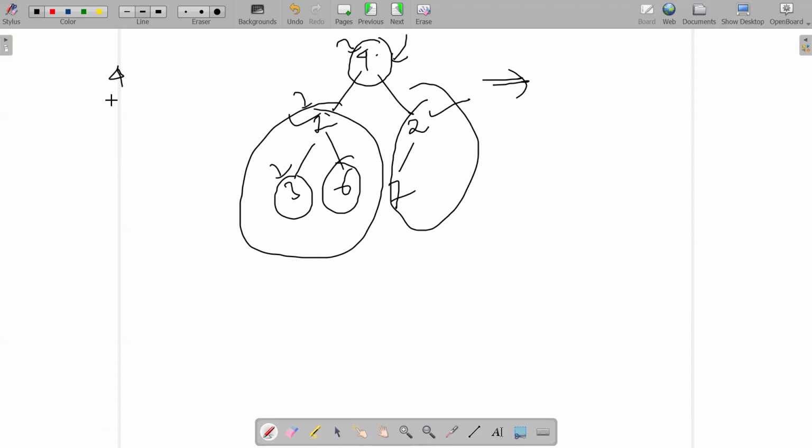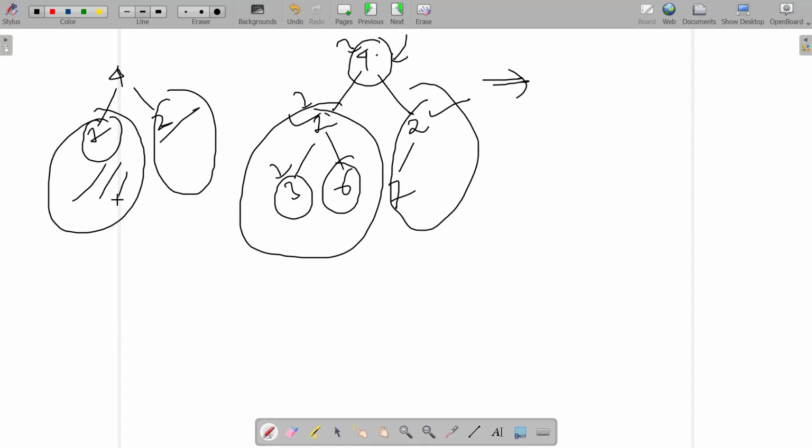Okay. 4 is there, 1 is there, 2 is there. In the left segment, 1 is the minimum. In the right segment, 2 is the minimum. All other nodes are greater than 1. All other nodes are greater than 2.